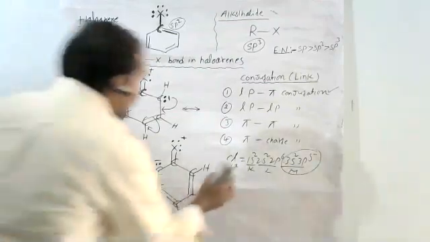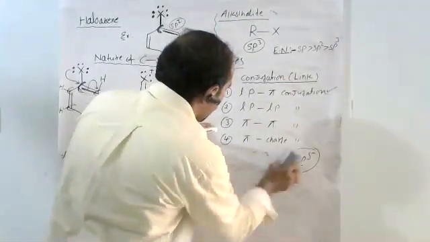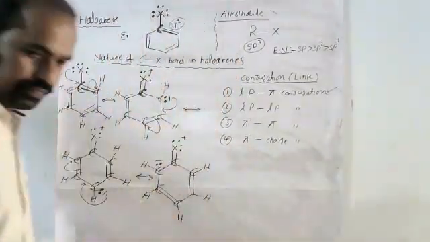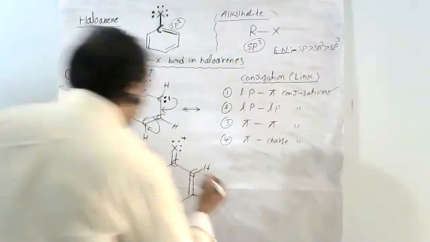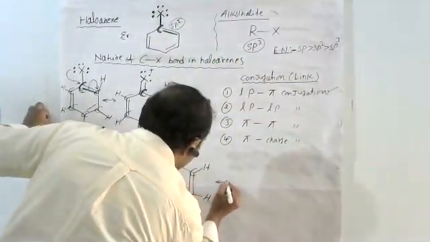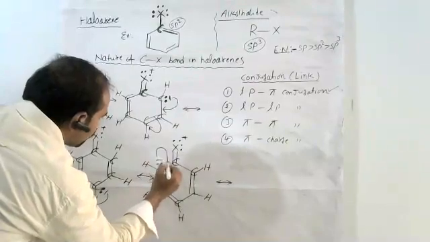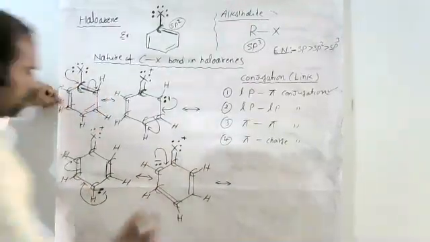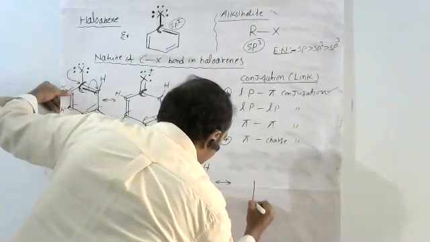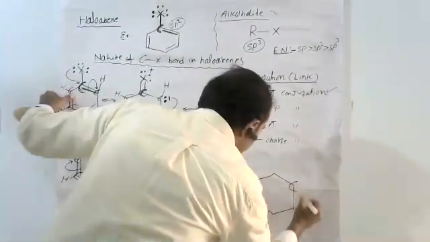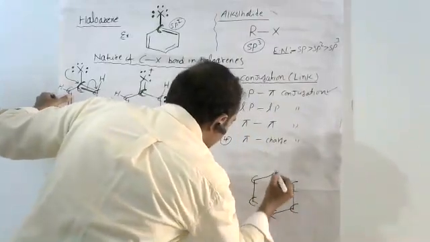Okay, next chance. Anyone? Say the further chance. Now, by using these two electrons, this carbon forms a double bond here. So as it is, carbon, carbon, carbon, carbon, carbon, carbon.